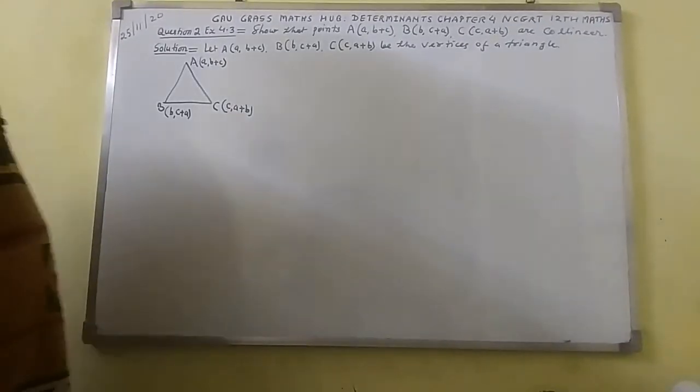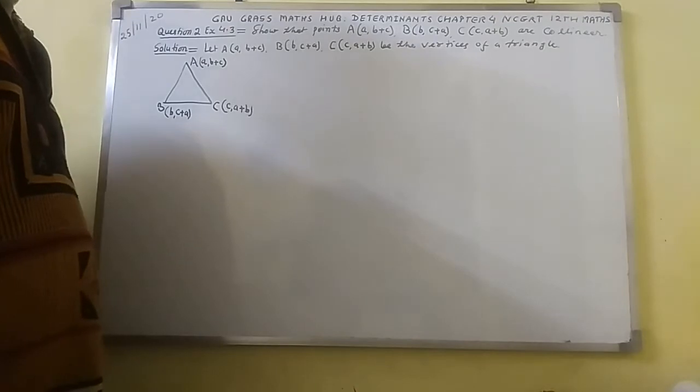So here you can see the coordinates of vertex A of the triangle are a comma b plus c. The coordinates of vertex B are b comma c plus a. The coordinates of vertex C are c comma a plus b.